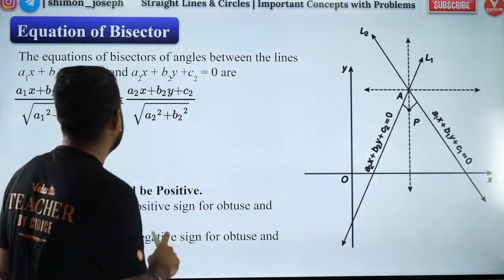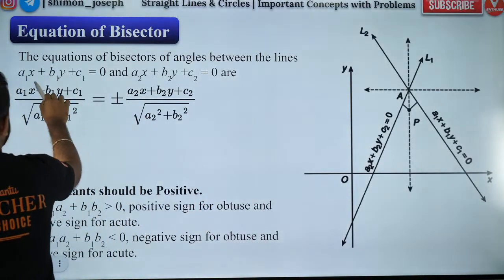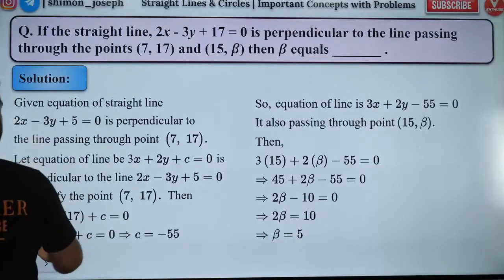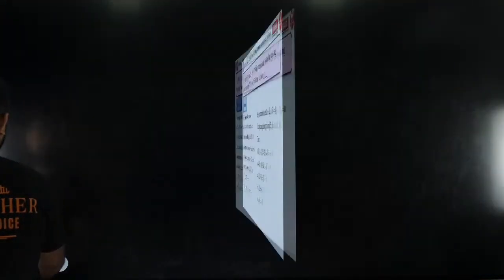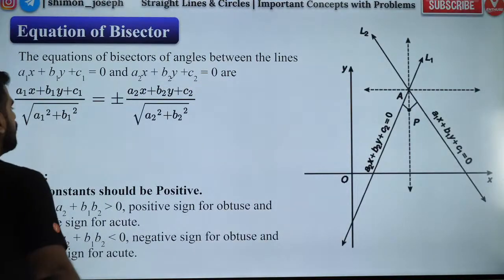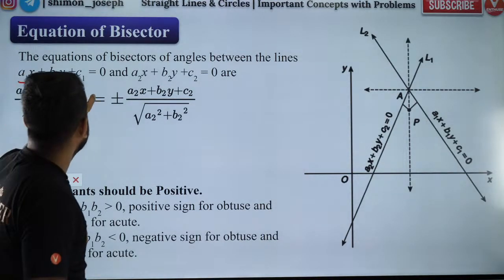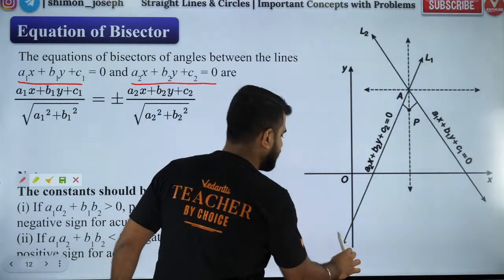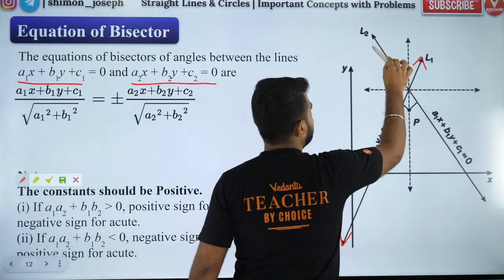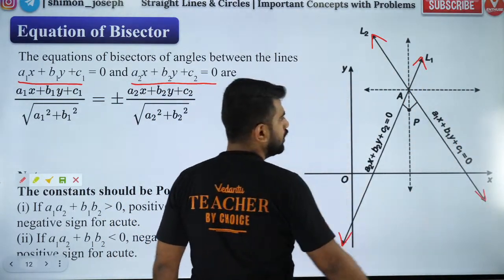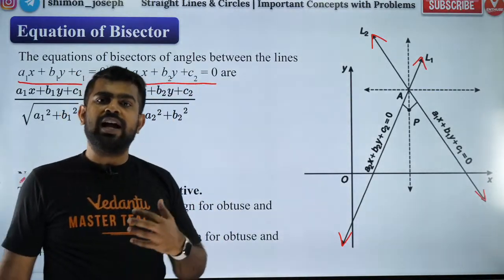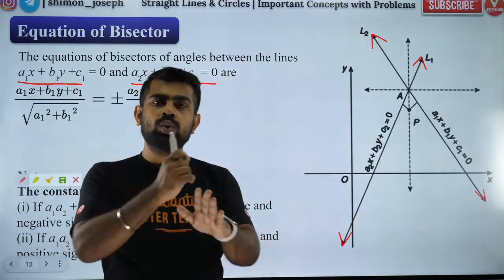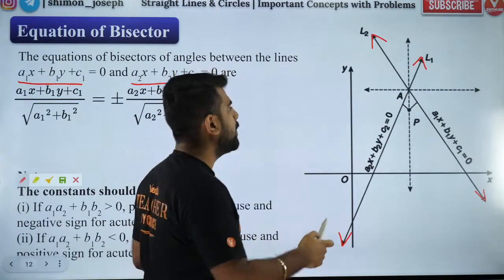So guys, first of all, when you have two lines, let's say you have two straight lines, okay? Now, let's say you have two straight lines. This is line L1 and this is line L2. So when you have two straight lines like this, L1 and L2, I can find out angle bisectors, right? Because when two lines intersect, they will form an angle.